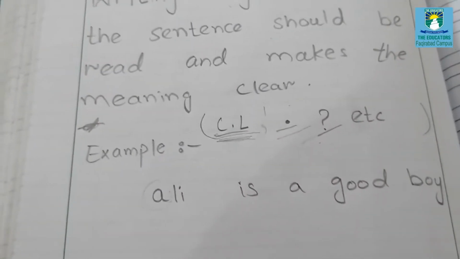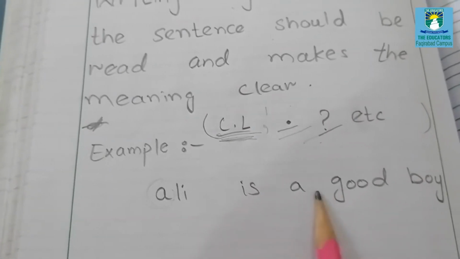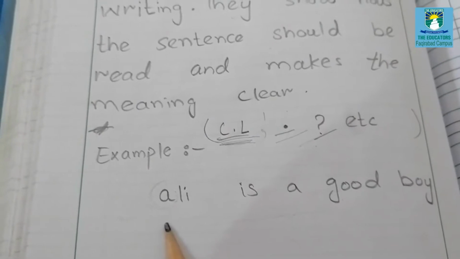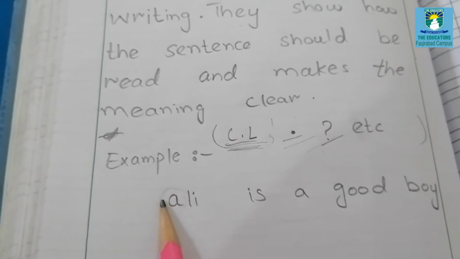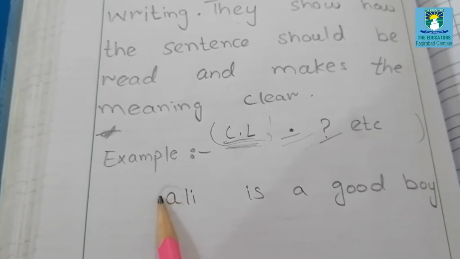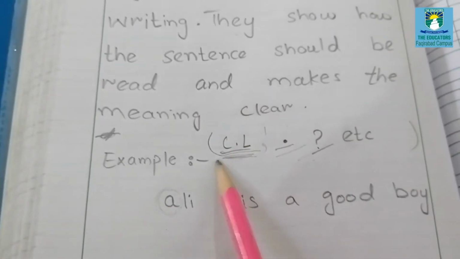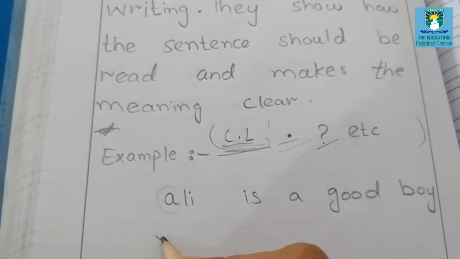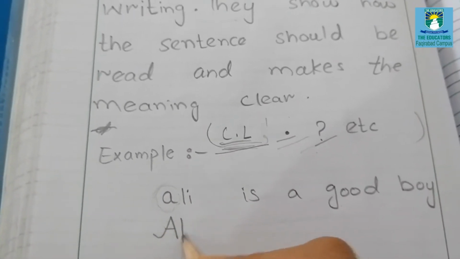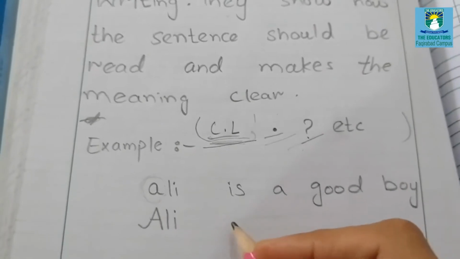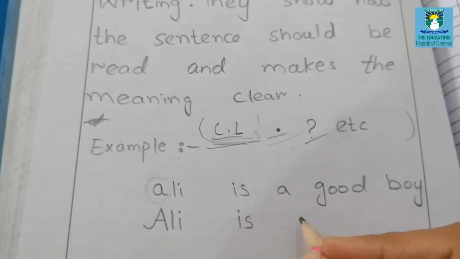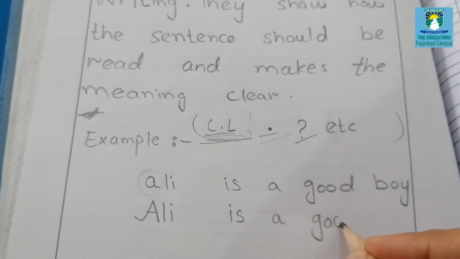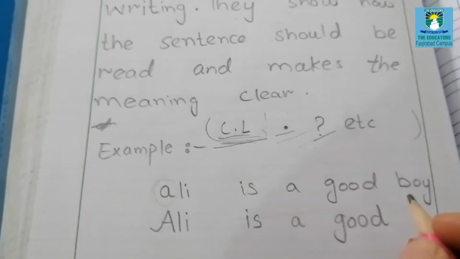I wrote a sentence, Ali is a good boy. So whenever we start a sentence, the first letter of the sentence should be capital. So we have to use this punctuation mark, and let's write Ali is a good boy.